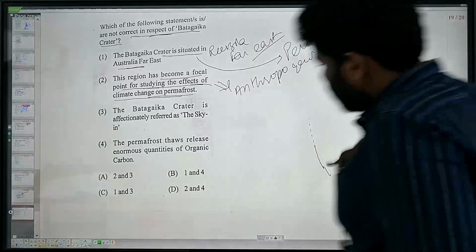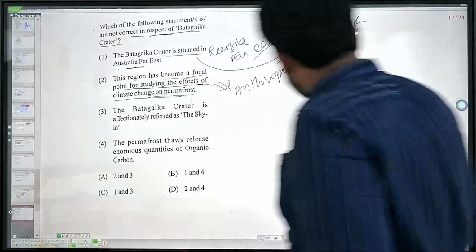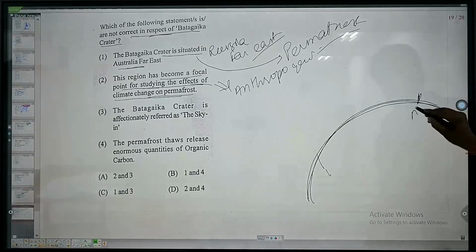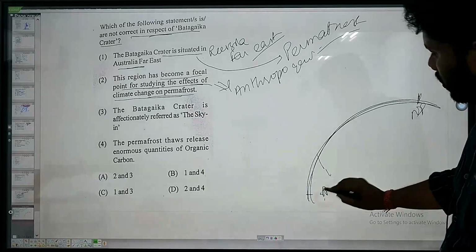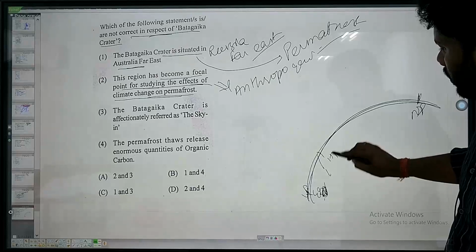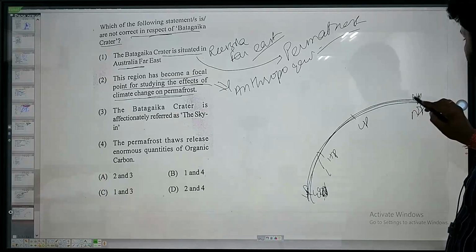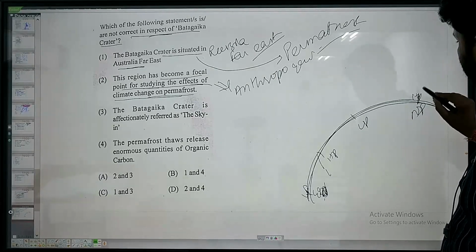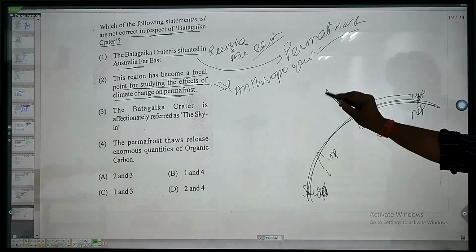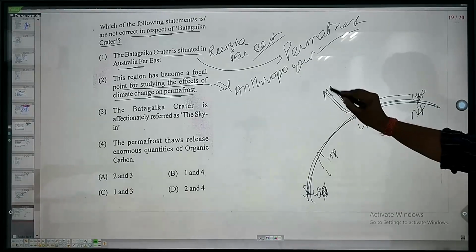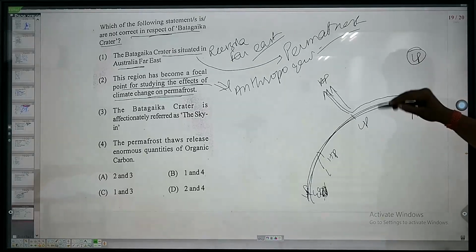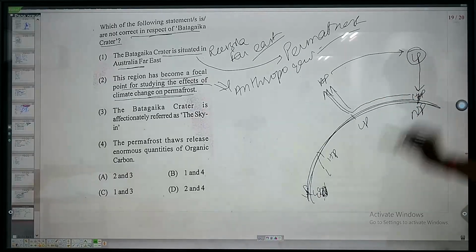Now if this is the Earth surface, this is the North Pole, this is the South Pole, sorry, this is the equatorial region. We have low pressure here, here it is high pressure, here it is low pressure, here it is high pressure. So wind tries to blow from here to here. Now due to the centrifugal effect, it throws winds away. Here it is high pressure and here high pressure due to temperature effect, lower concentration, high pressure to low pressure to high pressure.